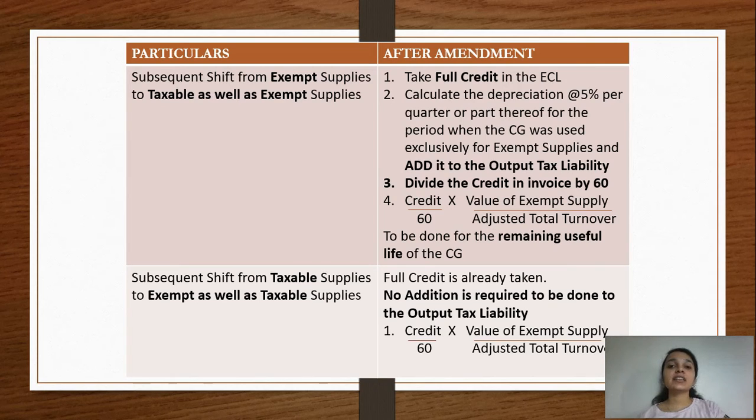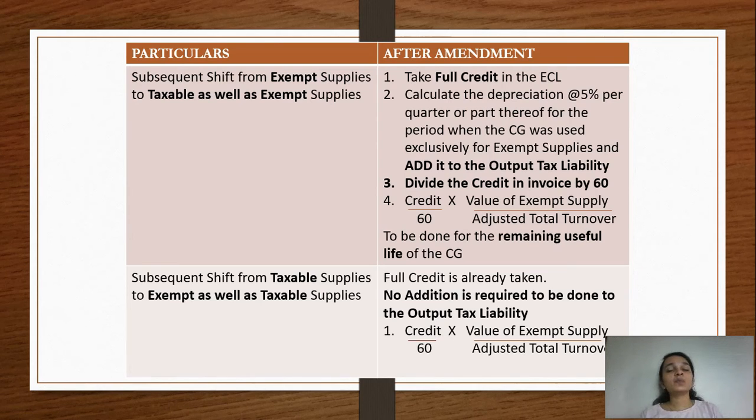This ineligible amount has to be calculated for the remaining useful life of the capital good. And what will be the scenario in case there's a shift from taxable to exempt supply? So यहाँ पे तो full credit has already been taken, so there's no requirement of adding anything to the output tax liability, because you have already taken the full credit of 1,20,000.